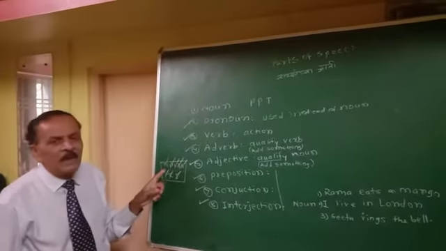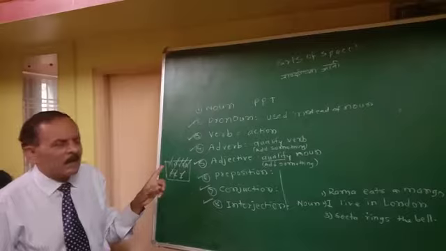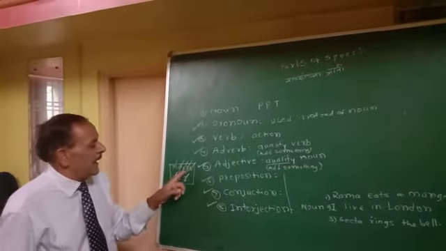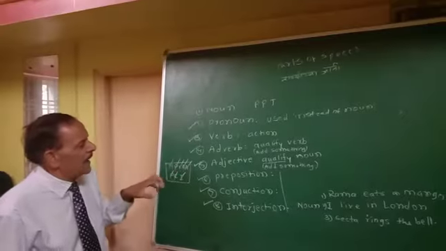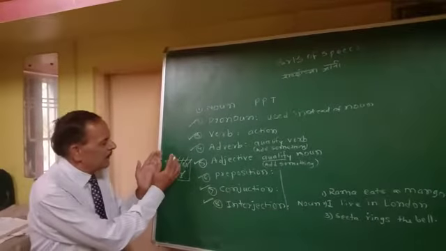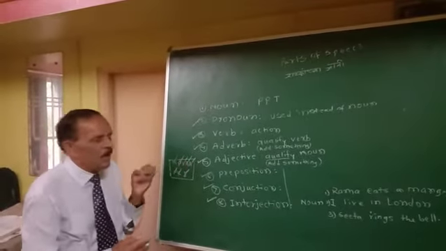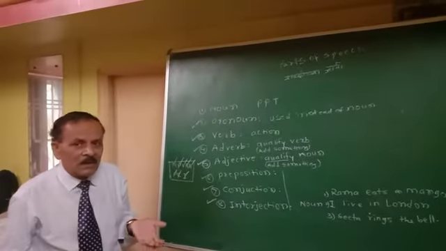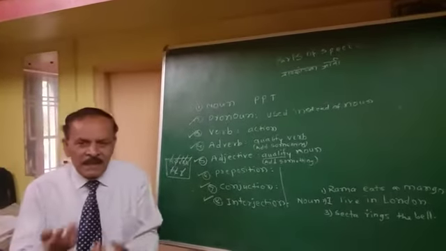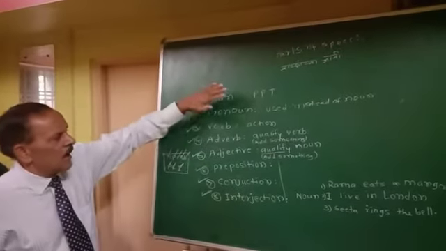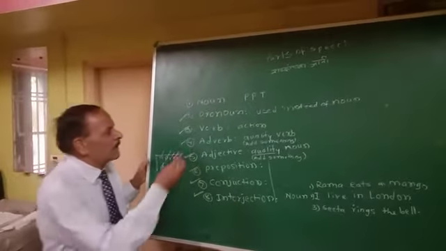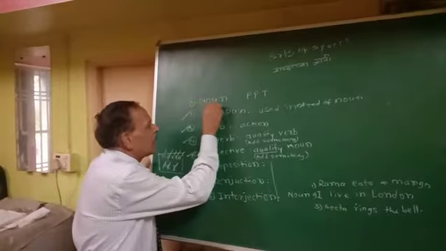Means N P V A A P C I. If any child or anyone says this short form of it, then later on, as they bring it into practice, they will easily learn. So now, friends, we have to go for the definition of noun.